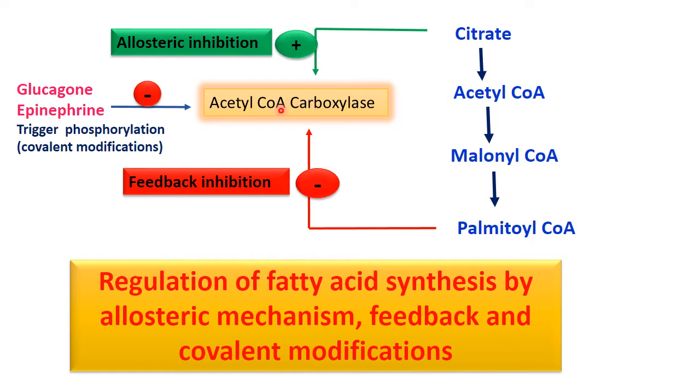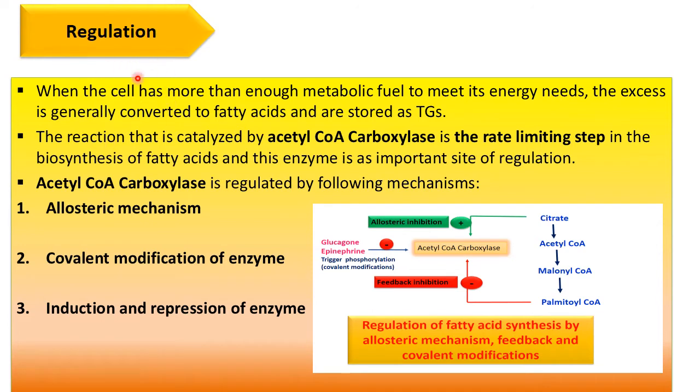Then the third is covalent modification, because of the hormonal regulation by glucagon and epinephrine of this acetyl coenzyme A carboxylase. And the fourth one is induction and repression of the enzyme. In that we will see how the level of gene expression is regulated, that is induction and repression. So in this way it is regulated by four processes. We will discuss here the three processes, allosteric, feedback, and covalent, and a little bit about induction and repression.